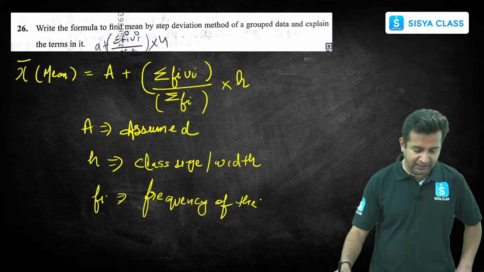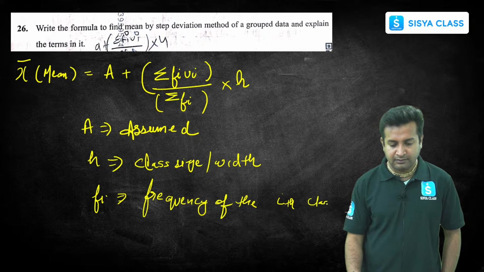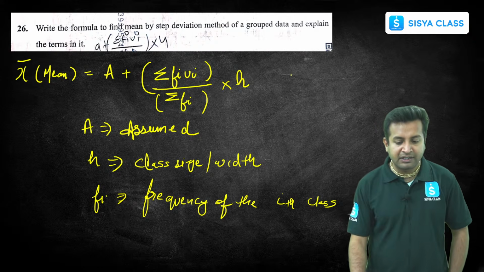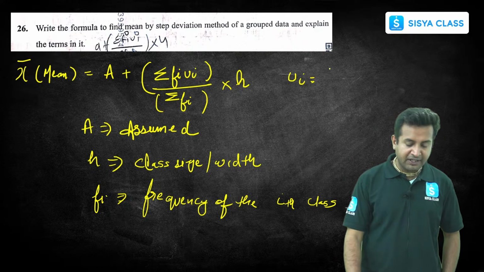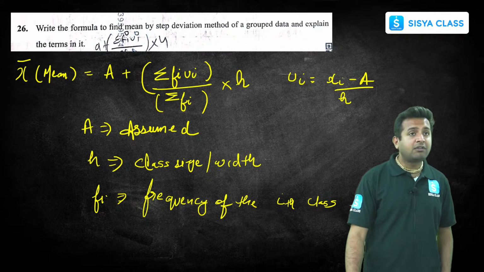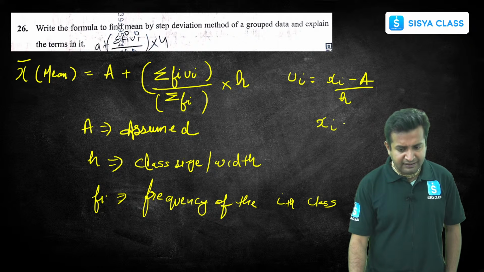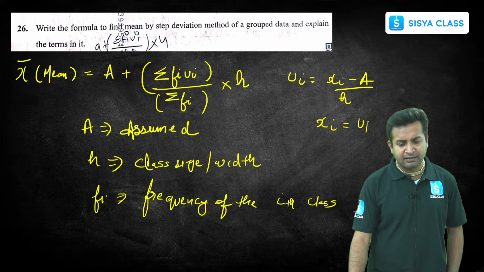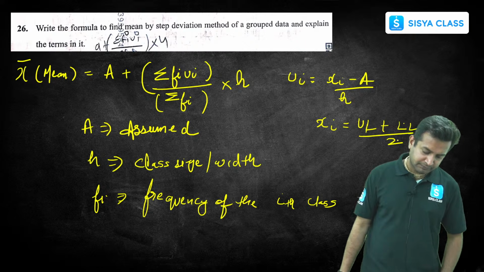Frequency of the class or ith class, you can tell. Now, next thing you all should ask is, what is this ui? How do you find ui? ui is xi minus a upon h, right? Now the question comes, how are we going to find xi? Xi is nothing but upper limit plus lower limit by 2, right?